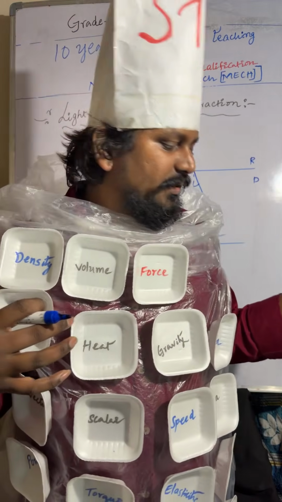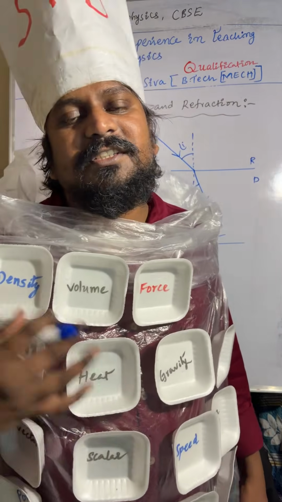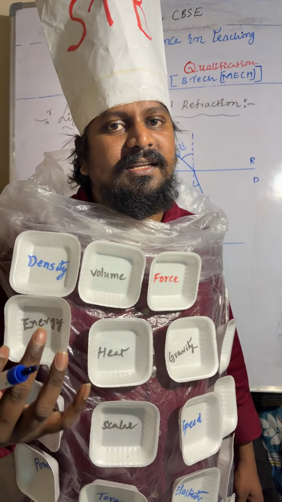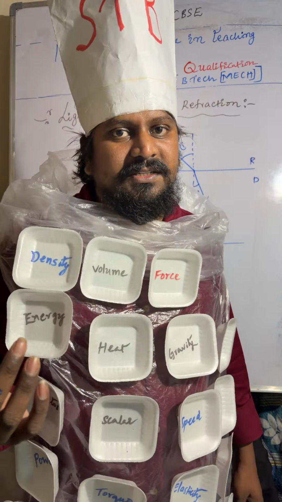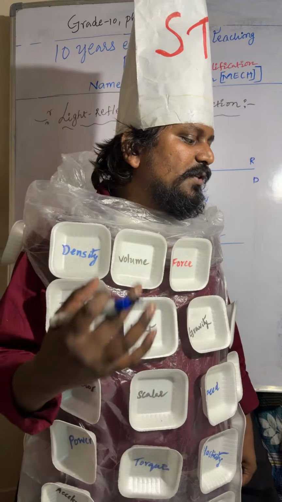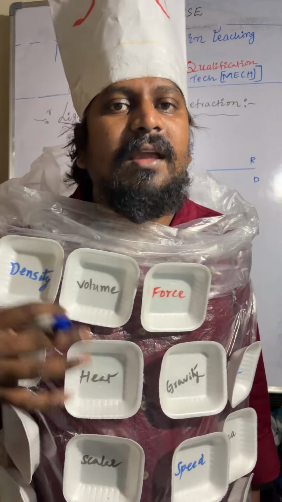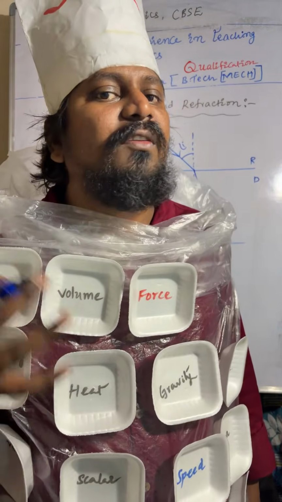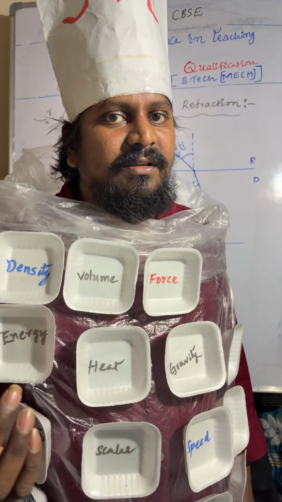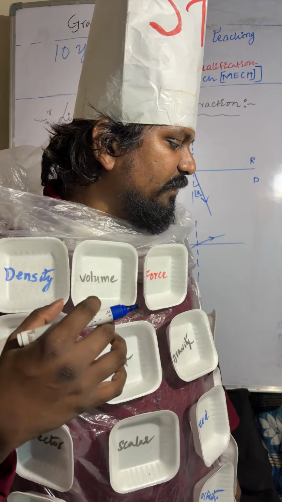Potential energy is the energy possessed by the body by virtue of its position or configuration. The formula is P equal to mgh. That's enough. That is the potential energy, right? Energy possessed by the body by virtue of its position or configuration is called potential energy, and the formula is P equal to mgh. Understood?